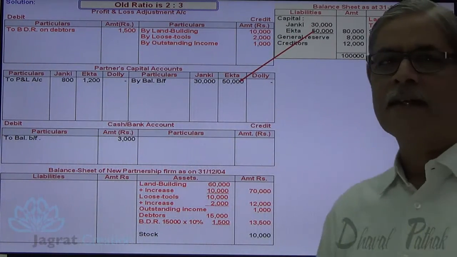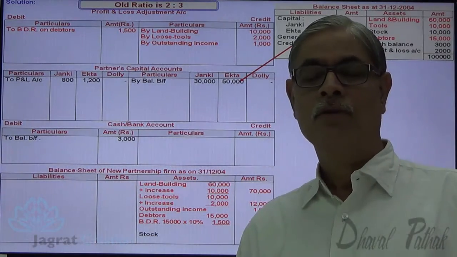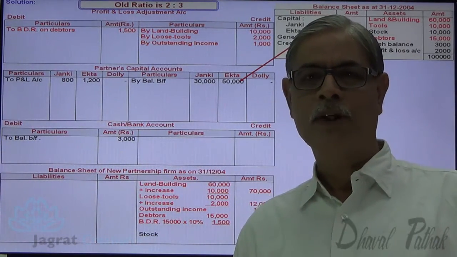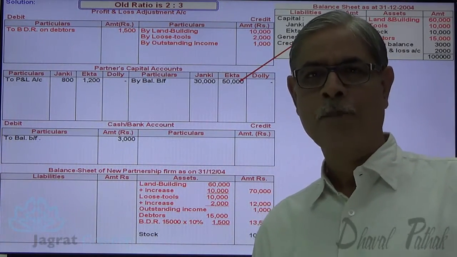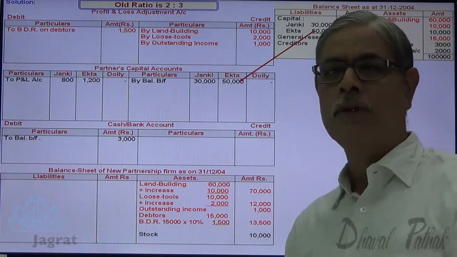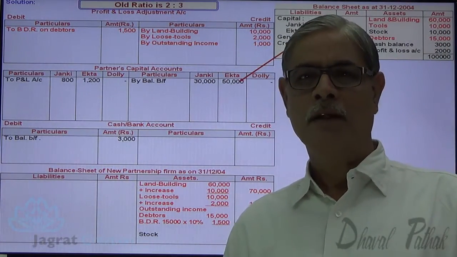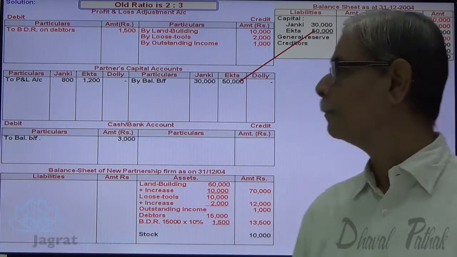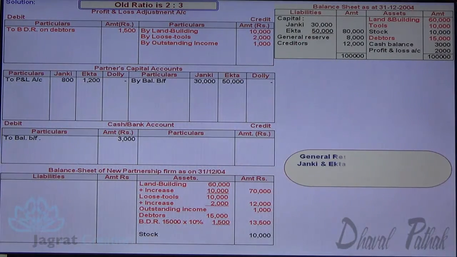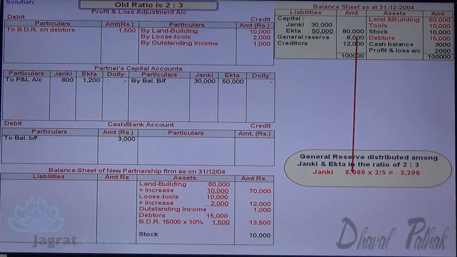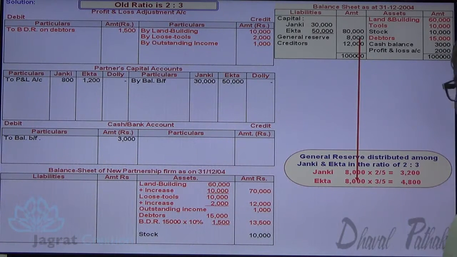Next, capital of Janki and Ekta credited to their capital accounts, balance brought forward. This general reserve 8,000 is an undistributed profit that gets distributed before giving admission to a new partner. It is distributed in the ratio of 2:3. Let us work out the distribution. 8,000 into 2 by 5, 3,200, that is share of Janki in undistributed profit. 8,000 into 3 by 5, 4,800, that is share of Ekta in general reserve.